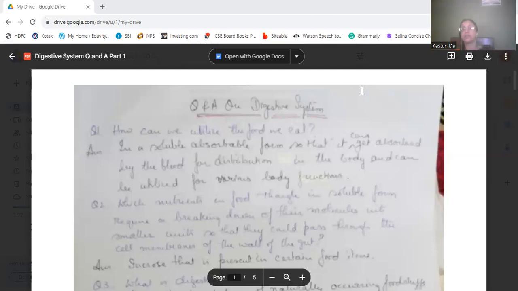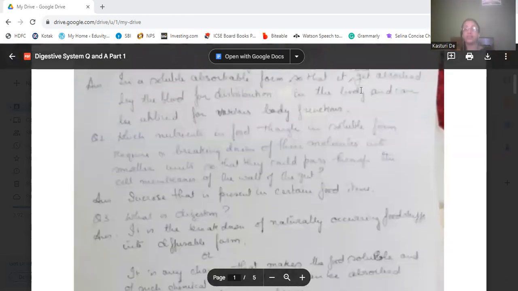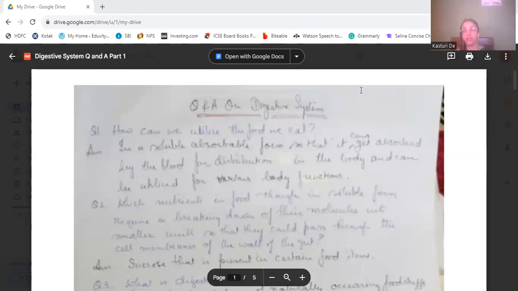Let us start a discussion on the digestive system. So how can we utilize the food we eat? In the soluble, absorbable form, we can utilize it. The food which we take is generally solid form of food, but that cannot be absorbed in the body.